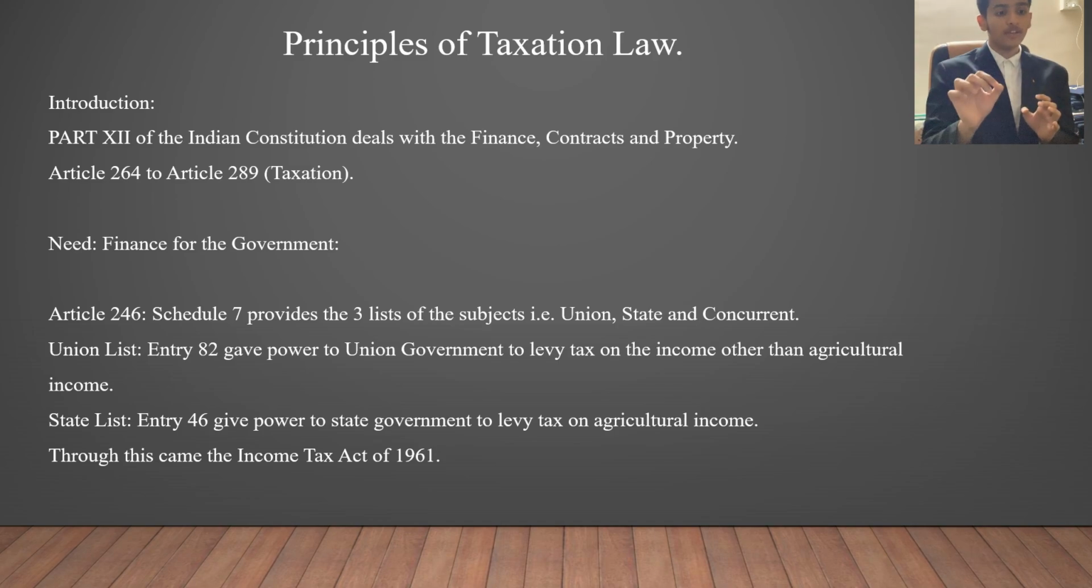Now specifically in the union list, entry number 82 gave power to the union government to levy tax on income other than agricultural income. The union list says that the union government can levy tax on every other income except agricultural income. In the state list, entry 46 gives the power to the state government to impose tax on agricultural income as well as other income. So this is basically an overview of how governments can take taxes on incomes.